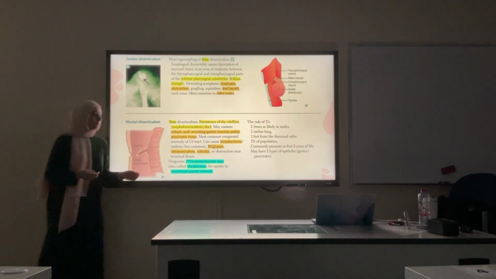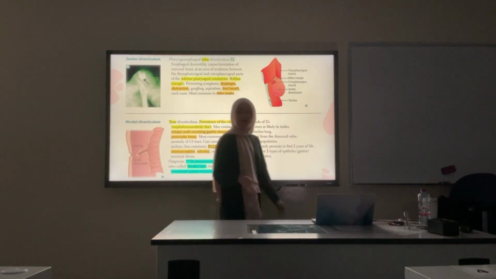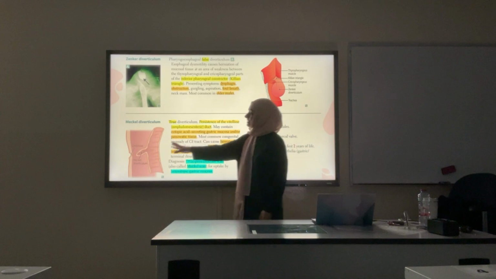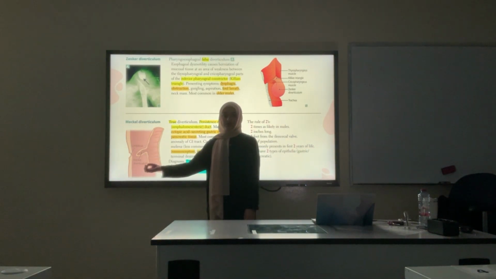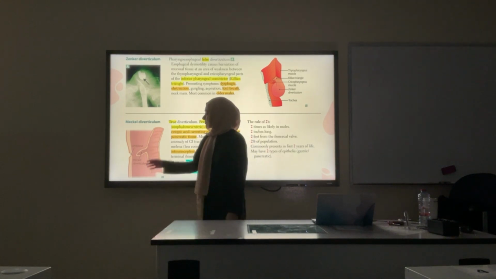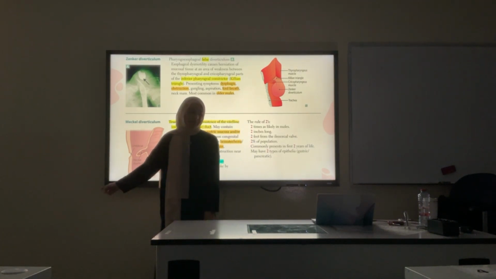And the intestinal area is usually an alkaline environment, so this can cause erosion in this area and it will cause bleeding in the stool, okay? So if you see a baby with bleeding in the stool, it might be due to Meckel diverticulum.